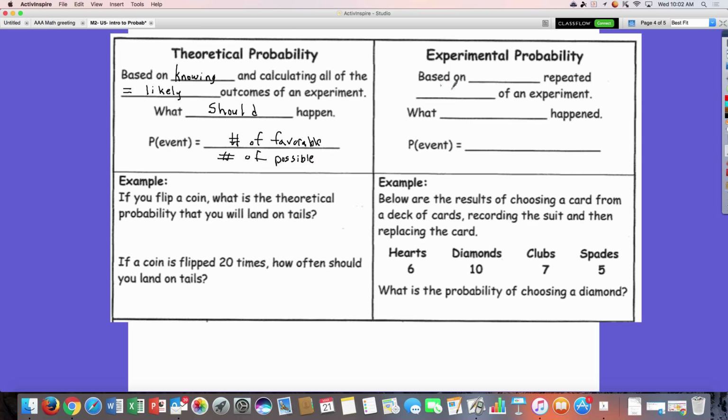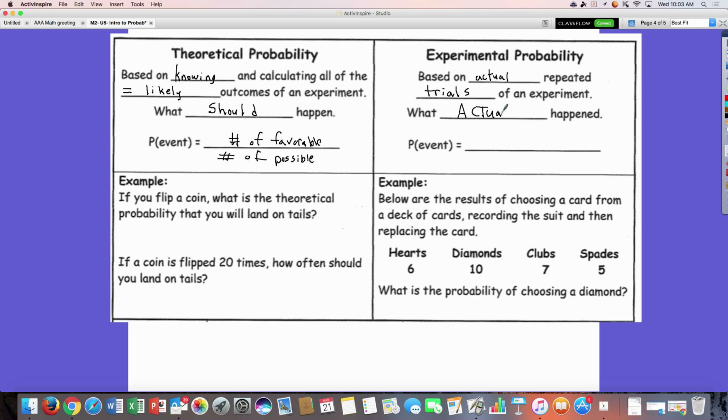Experimental probability is based on actual, so you're actually going to do the experiment and record what you get. And we're going to do some of that later on after this video. Actual repeated trials of an experiment, which just means you're actually conducting the experiment. And this is what actually happened.